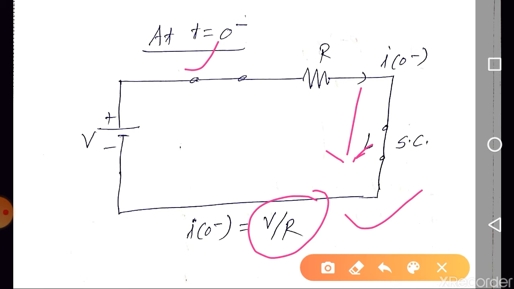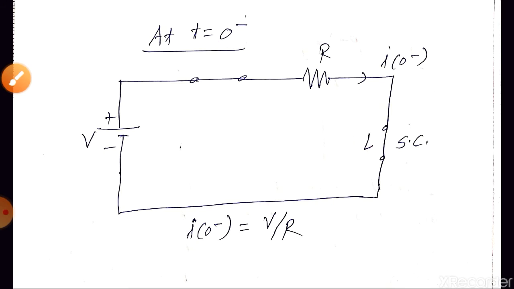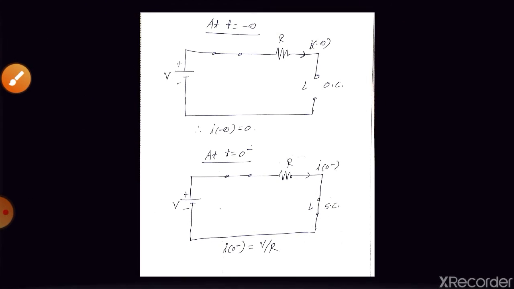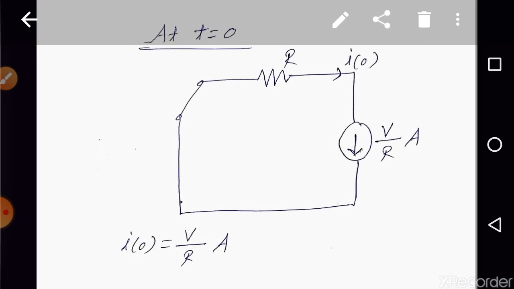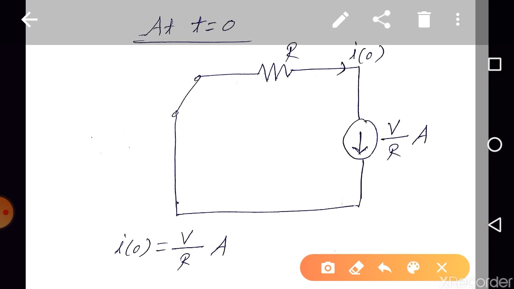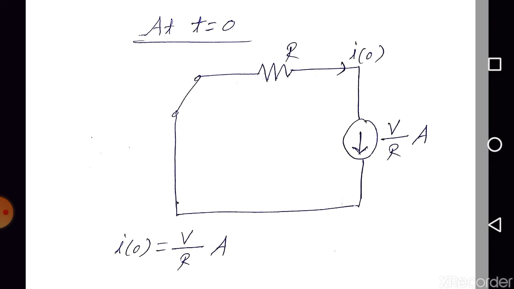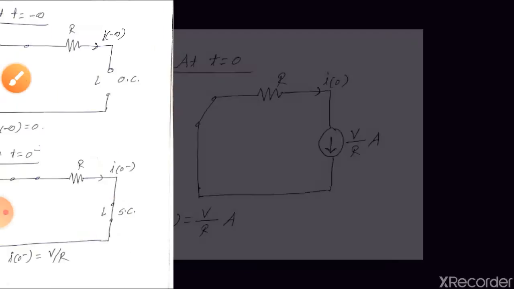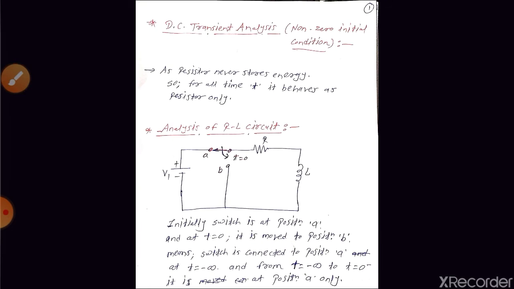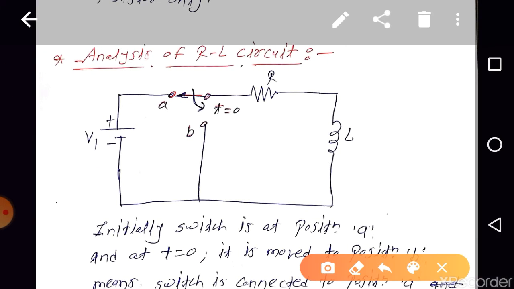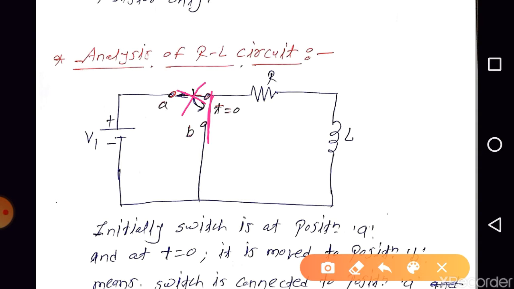So at time t equal to 0, the switch is moved from position A to position B. When the switch is moved from A to B, the other branch is now like an open circuit and the switch is connected to position B. So in the circuit we have only this loop. Are you getting the point?